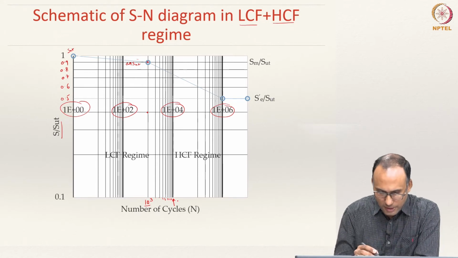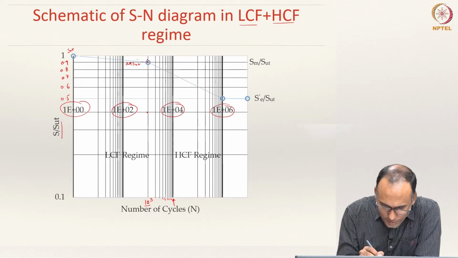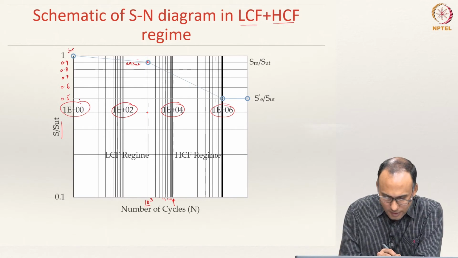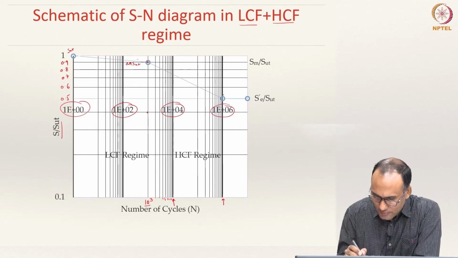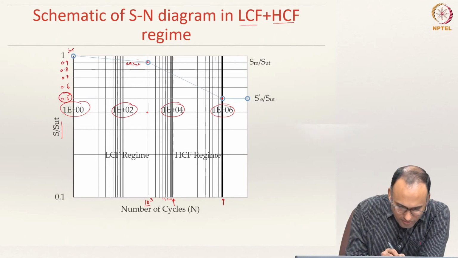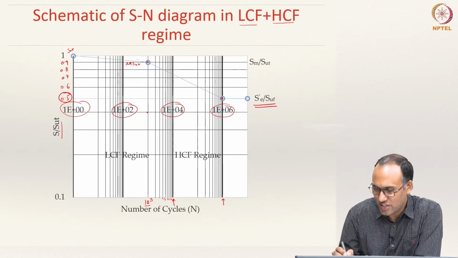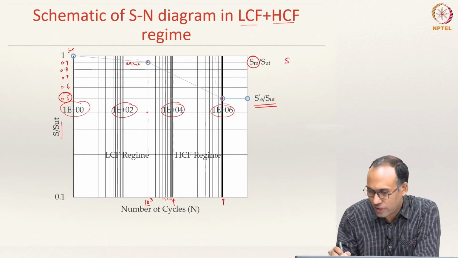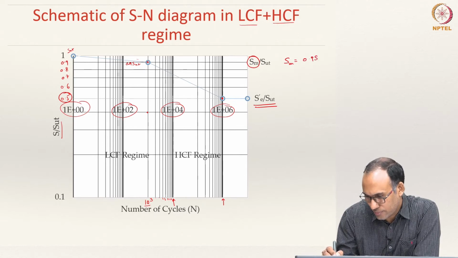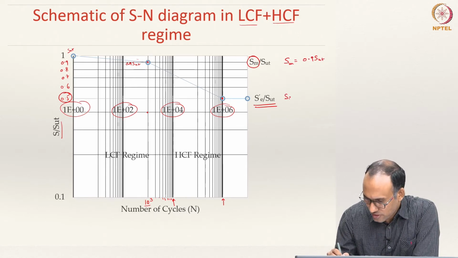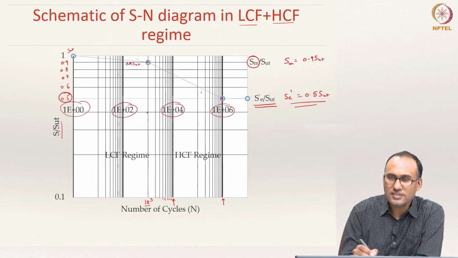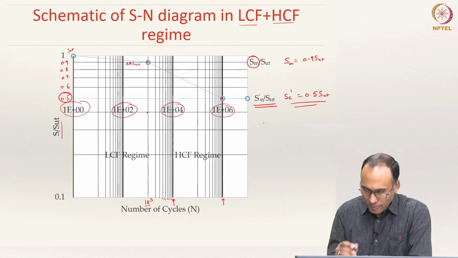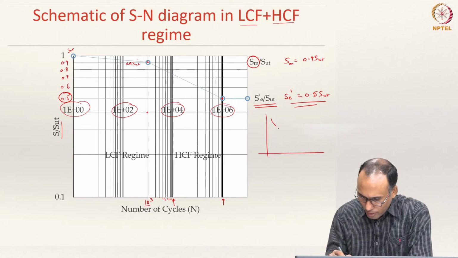Okay, at 1000 cycles you have 0.9 SUT, and at 1 million cycles you have 0.5 SUT, that is SE prime by SUT, and this one we call SM. At 0.9 SUT, SM is equal to 0.9 SUT, and SE dash is equal to 0.5 SUT, and that is the line that you will join. Normally on a log plot, on a normal plot, it will be like this, right? So this is our SN.